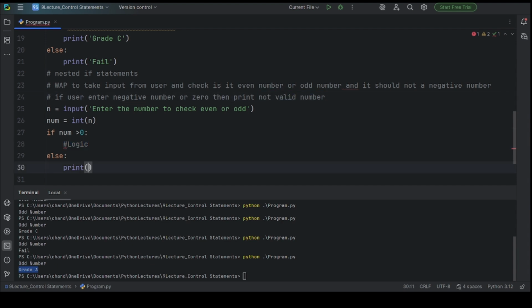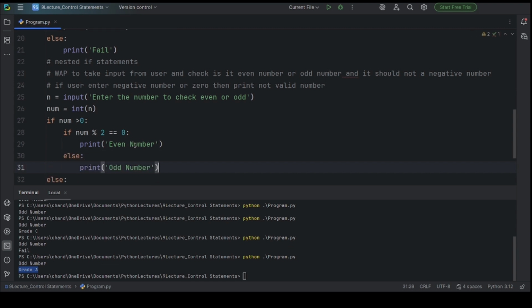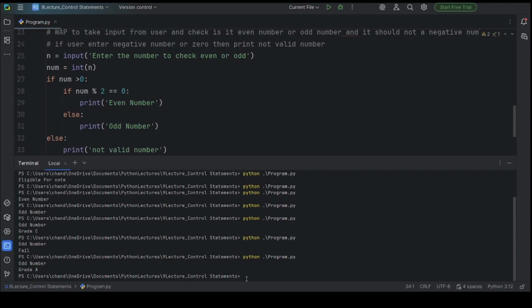Let's copy this message. Now let's write here the logic to check even or odd number. If num % 2 == 0, then it will print even number, else print here the odd number. Now let's run this program so we can see the result.